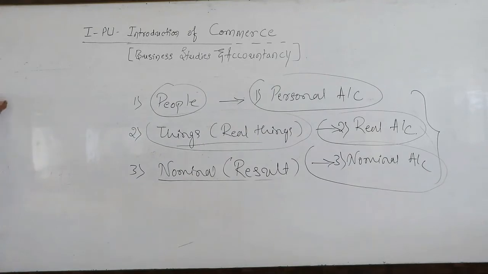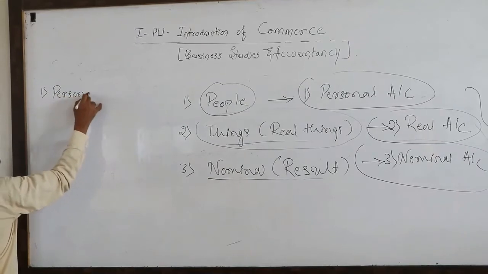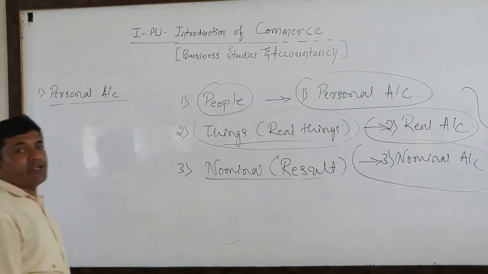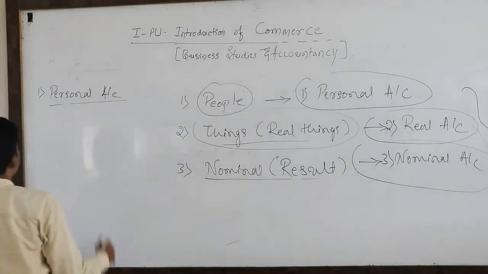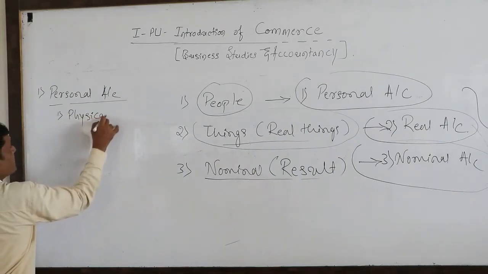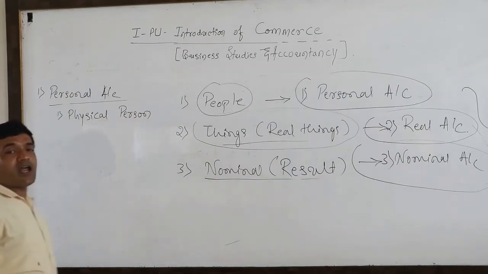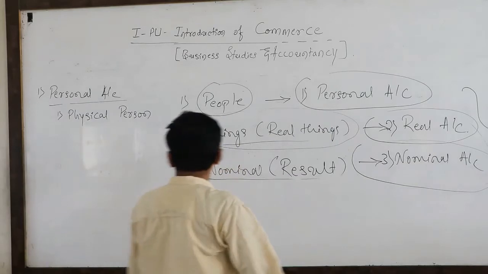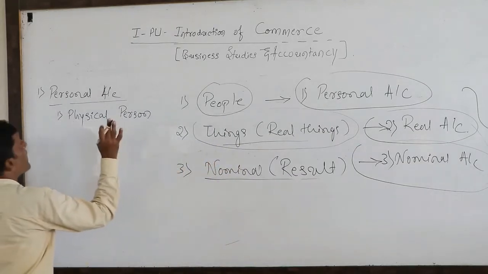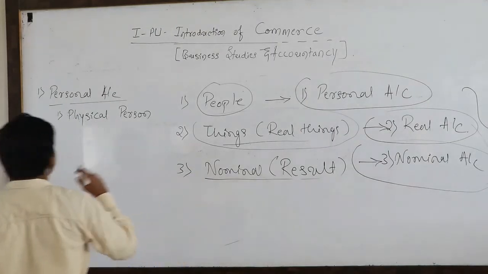So look here. First one is personal account. Persons can be divided into three sub-units. One is physical person. Physical person means Raju, Lata, or you can say Kiran, Basavaraj. These are the examples of a physical person. I and you are physical persons.